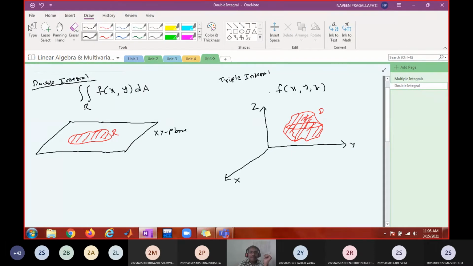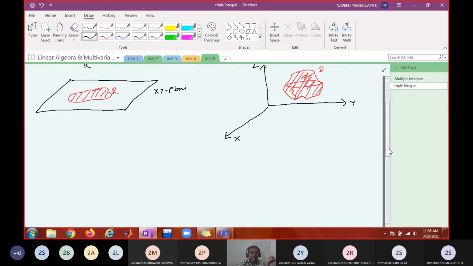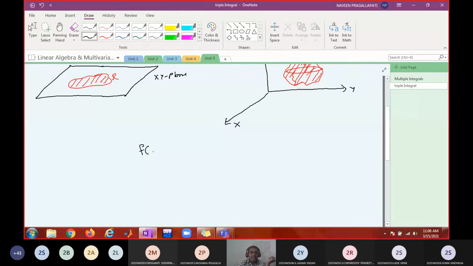So how do we denote that? Triple integral over D. In a similar manner, you can have a multiple integral. If you have a function of n variables, x1, x2, x3, and so on up to xn, then you may have to put n integrals over the n-dimensional space, something like dx1, dx2, and so on up to dxn.